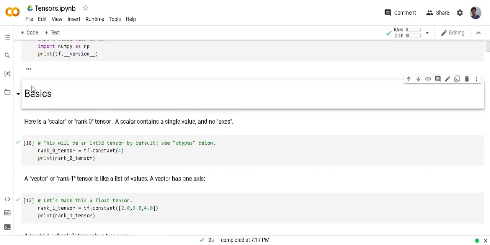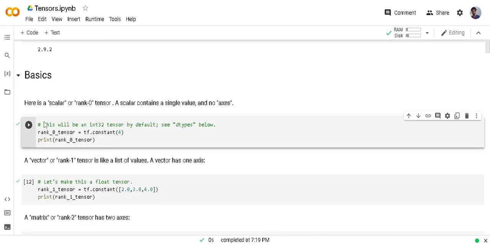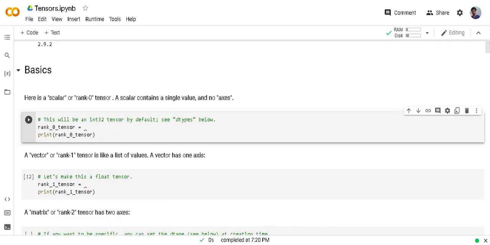And in this lecture, we are going to see how to build tensors of different shapes and what are the operations we can do on tensors. So first, we must learn how to create tensors.